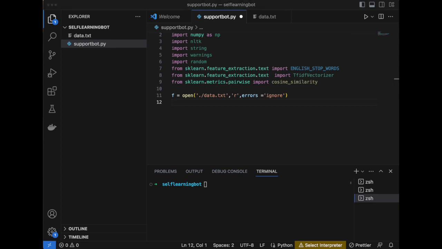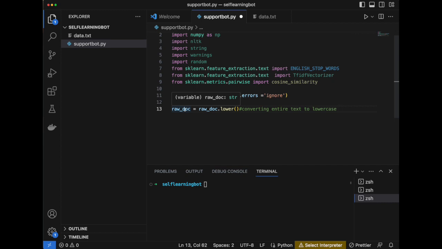Once that is done, next we are converting the entire raw_doc to lowercase for consistent processing, because sometimes it can be case sensitive. Whatever format the data is in, we're just bringing it into the same case. So here we are converting it into lowercase.